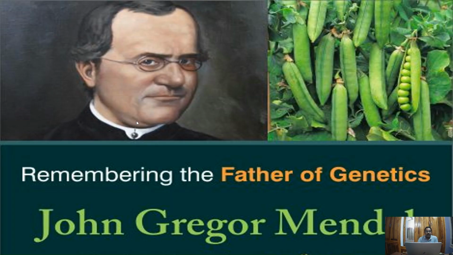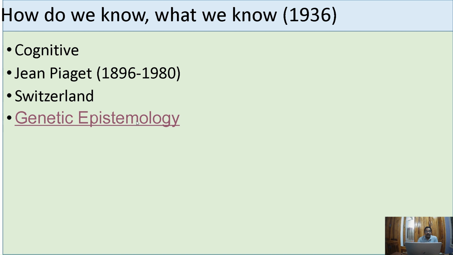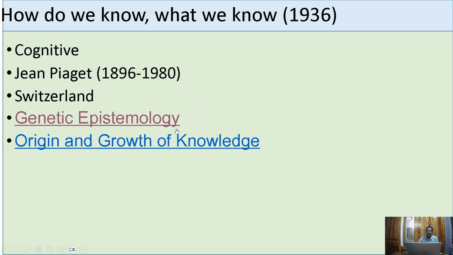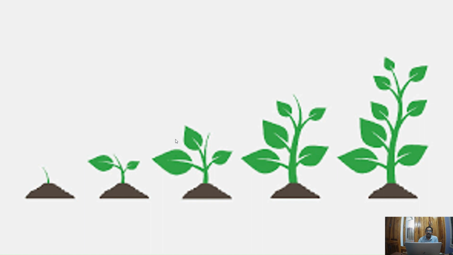Genetic epistemology is like this. Gregor Mendel is the father of genetics. Likewise, Piaget is the father of genetic epistemology, that is, the origin and growth of knowledge. So genetic epistemology is nothing but how knowledge grows.